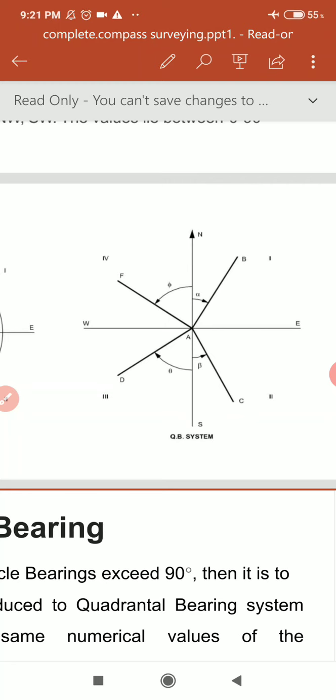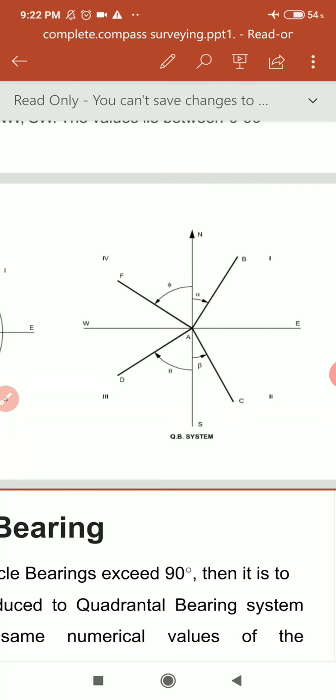The value of the angle is written in the middle, and on both sides the direction is mentioned. Like now we are in the second quadrant, our line is AC and our angle is beta. So the measurement of beta starts from south direction and it goes toward east. So the angle will be written as south beta east.